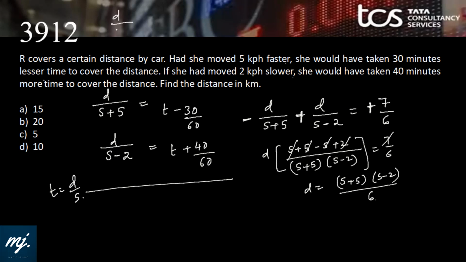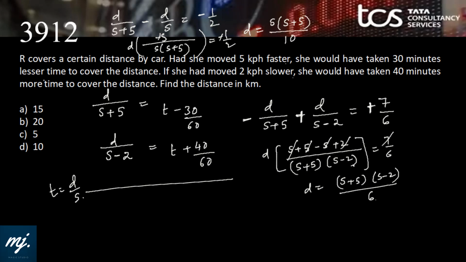So one more equation we will have: d upon s plus 5 minus d upon s equals minus half. That means d common, s into s plus 5. S minus S minus 5 equals minus half. So D equals S into S plus 5 by 10. These two are same. So S into S plus 5 by 10 equals S plus 5 into S minus 2 by 6. Let me cancel out this.